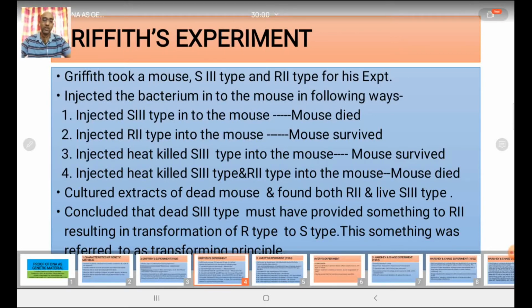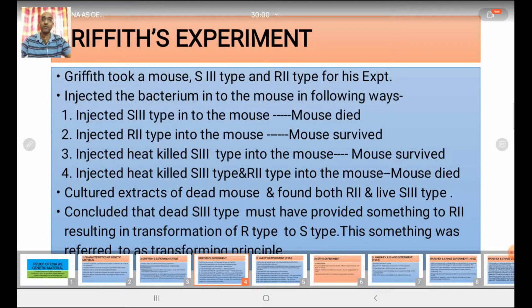First, he injected the bacterium into the mouse in the following ways. First, he injected S3 type of bacteria into the mouse. Then he found that the result was that the mouse died. Then again in the second experiment, he injected the R2 type into the mouse, but the mouse survived.